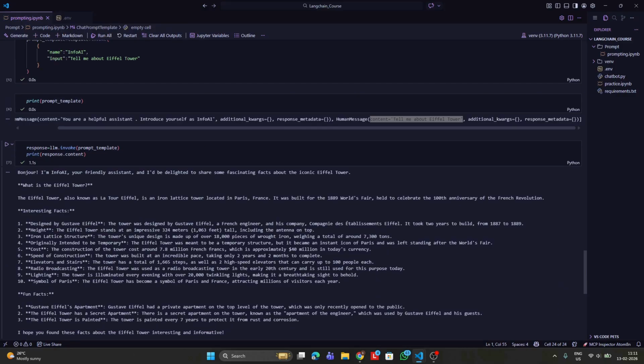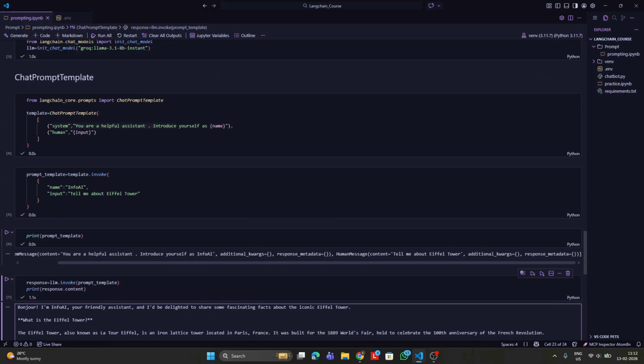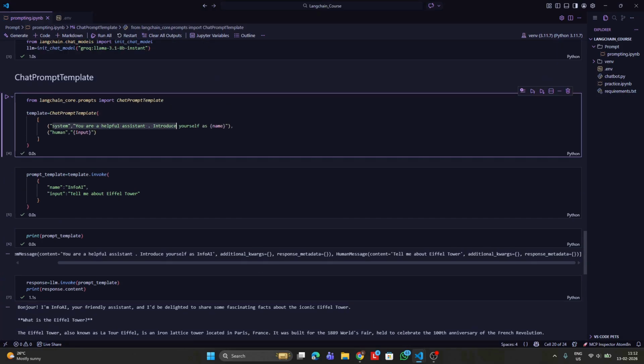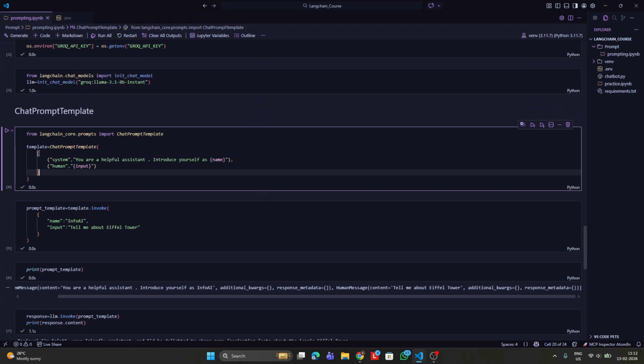Now the first thing you can see is that it starts the content by introducing itself as Info A. This is because we have asked it to explicitly introduce itself with a given name. This is what a prompt is capable of doing. If you are not going to use this specific prompt, it will still say that it is a chatbot and it is not Info A. And hence, steps we should follow while creating a prompt template.